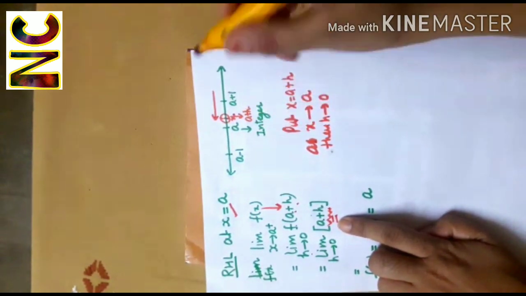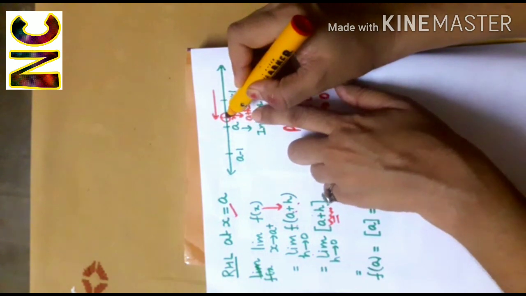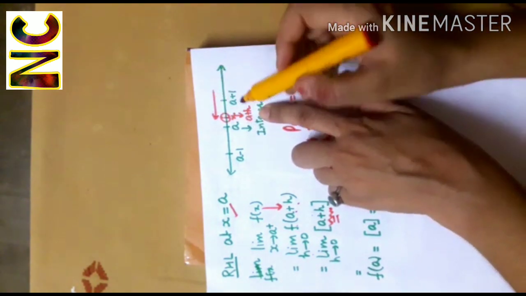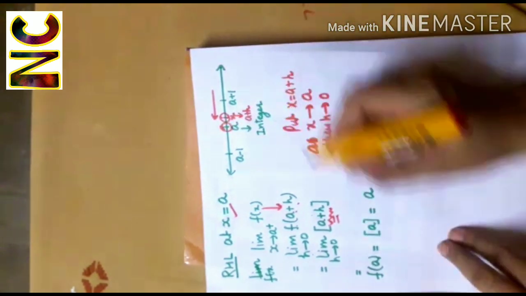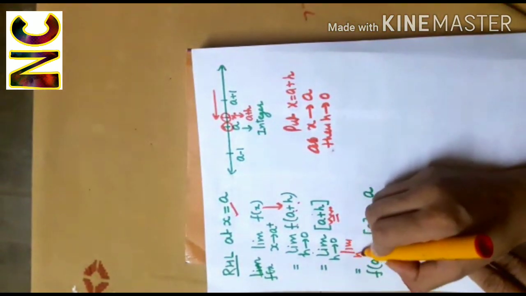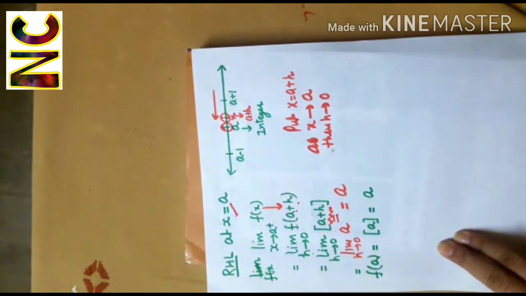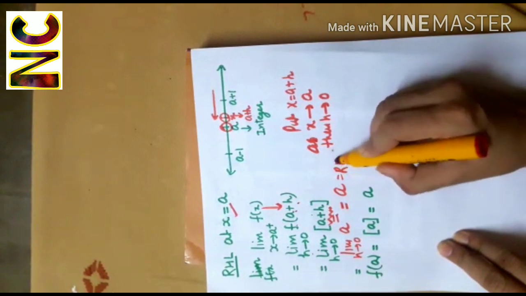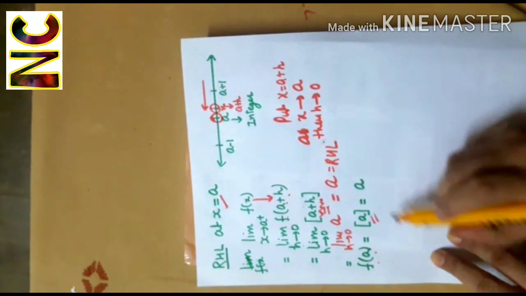X is a plus h. Now greatest integer which is less than or equal to a plus h. Yes, it is a. So I'll get limit h tends to 0 a. So this is your right hand limit, and value of the function at a is this.